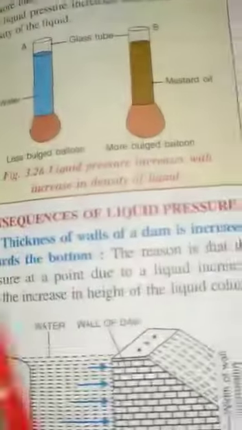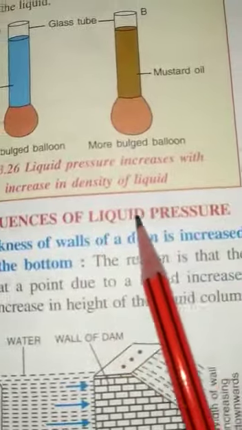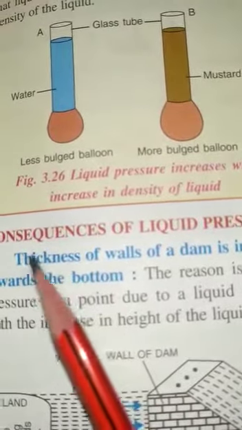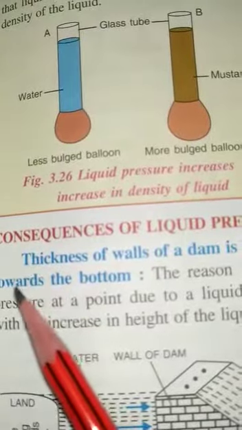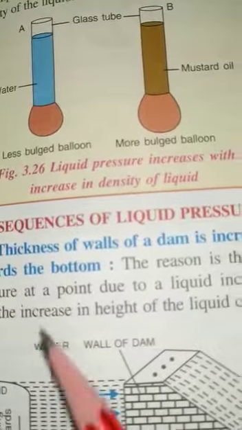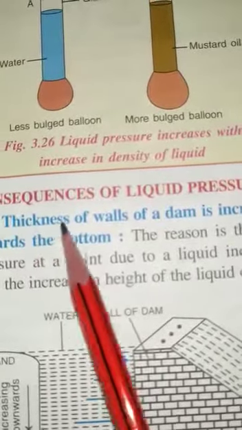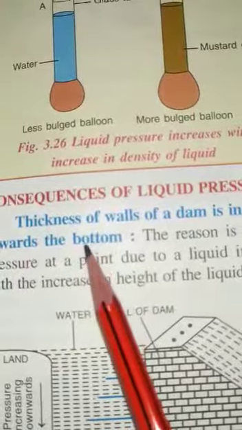Now let's talk about the consequences of liquid pressure. Consequences means its effects or its result, or you can say importance also. So this is the most common example: the thickness of the walls of a dam is increased towards the bottom.